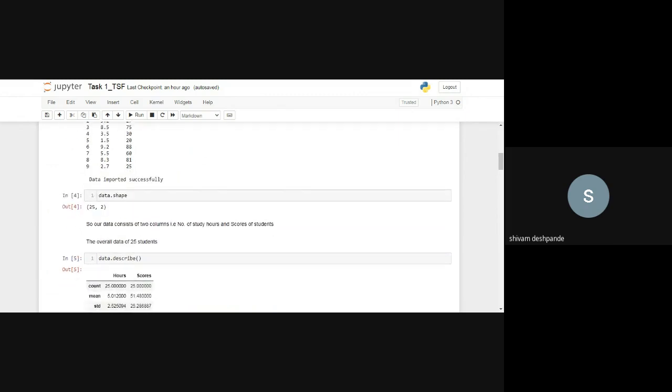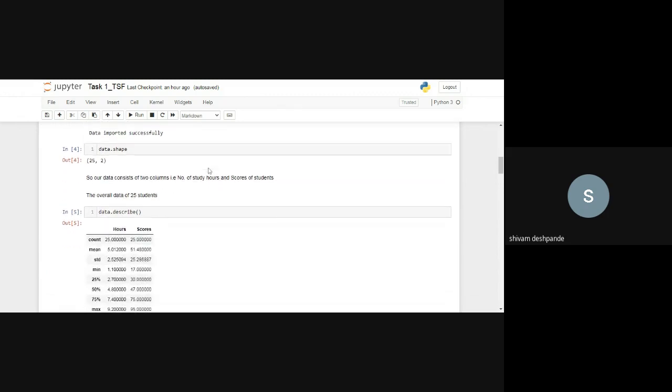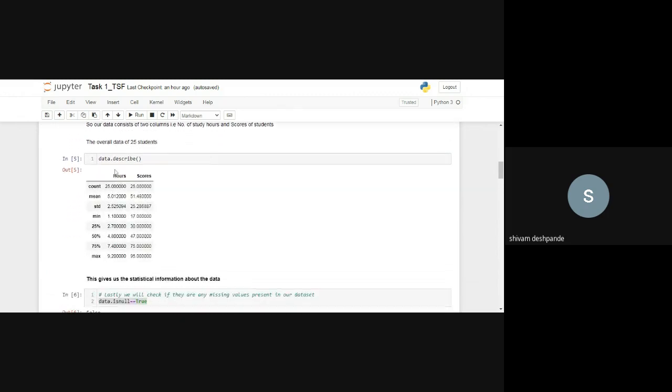Then this is the shape of the data: 25 comma 2. So there are 25 entries in the data and two columns. The first one is the hours and the second one is the scores that the student is getting. I've also used the data.describe function over here. It gives the statistical information about the data: the mean, the 25th percentile, 50th percentile, max and min, and the standard deviation also. So that's the statistical information about the data.